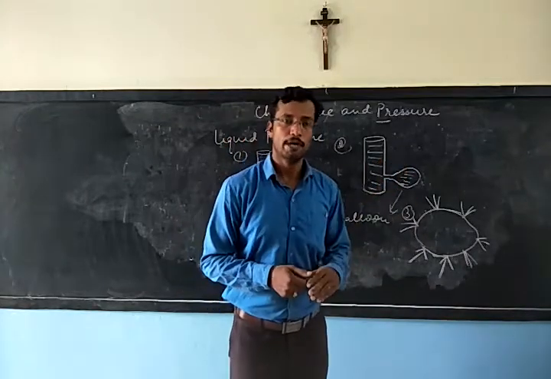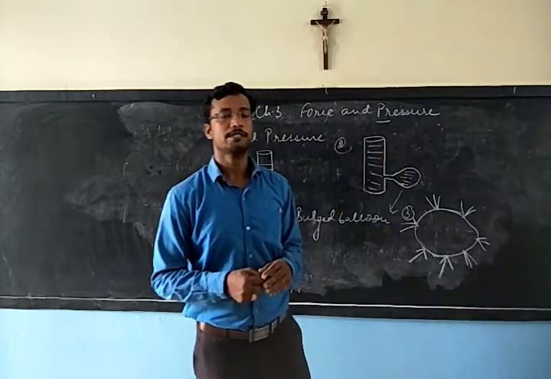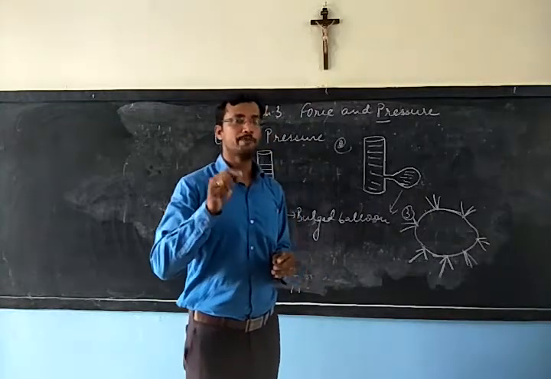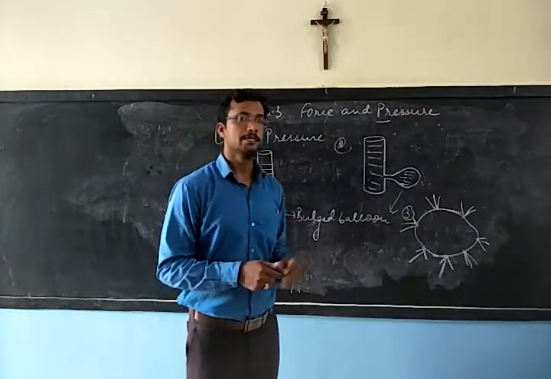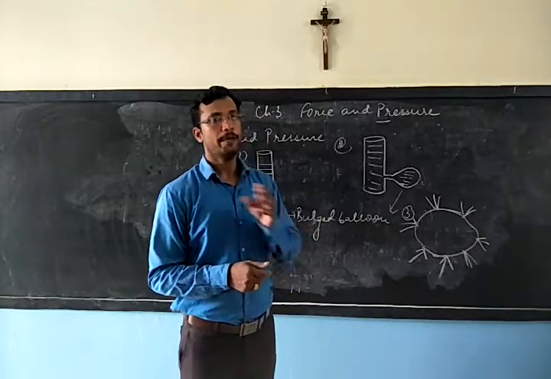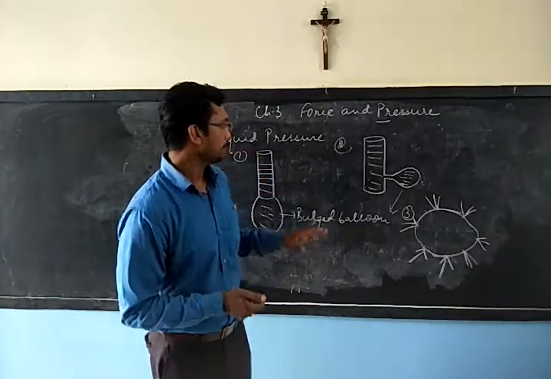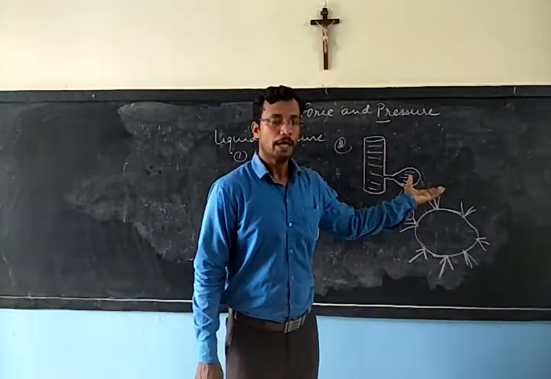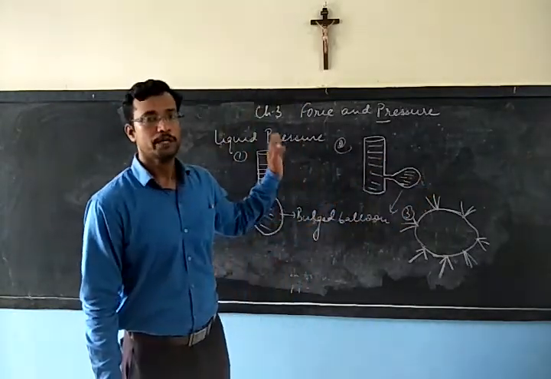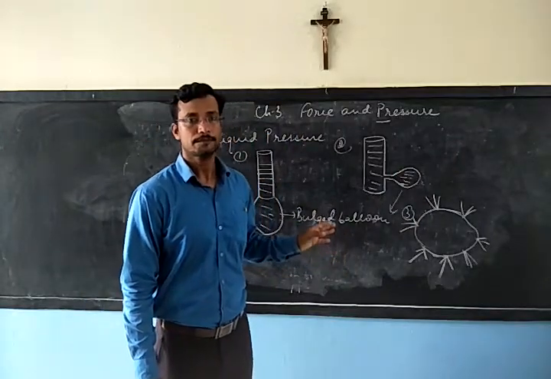So once again I would like to repeat, the pressure exerted by a solid will always be in the downward direction, but the pressure exerted by a liquid will be in all the directions. It will be at the bottom, it will be sideways also. And these are the activities which prove this.